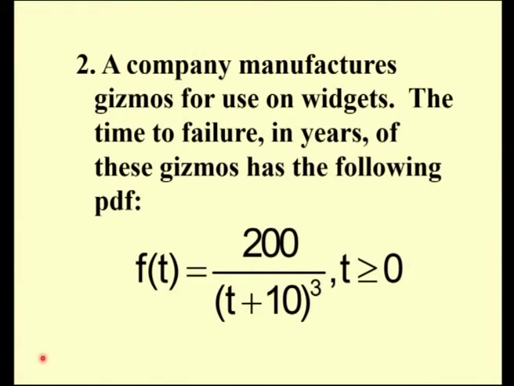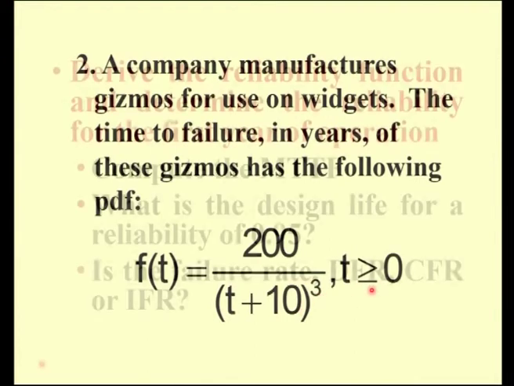Next problem, a company manufactures gizmos for use on widgets. The time to failure in years of these gizmos has the following probability density function, f of t is equal to 200 by (t plus 10) the whole cube, t greater than or equal to 0.